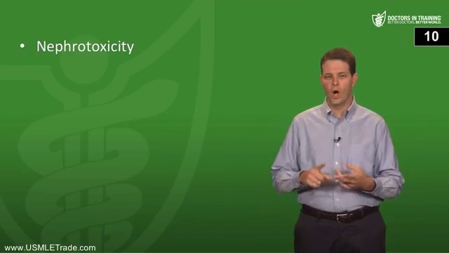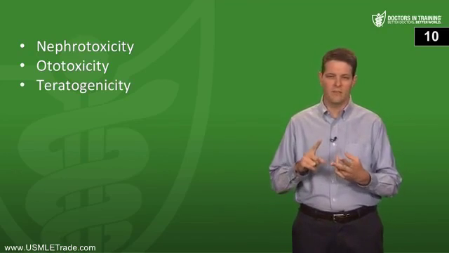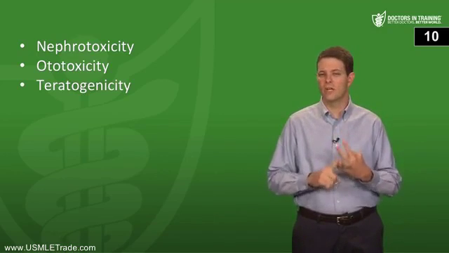And then what are the toxicities of this class of medications? Well, aminoglycosides are well known to be nephrotoxic, ototoxic, and teratogenic. So they can damage the kidneys, they can damage the vestibular cochlear apparatus, and they can cause birth defects, specifically fetal hearing loss. All right, that's the end of this question set.